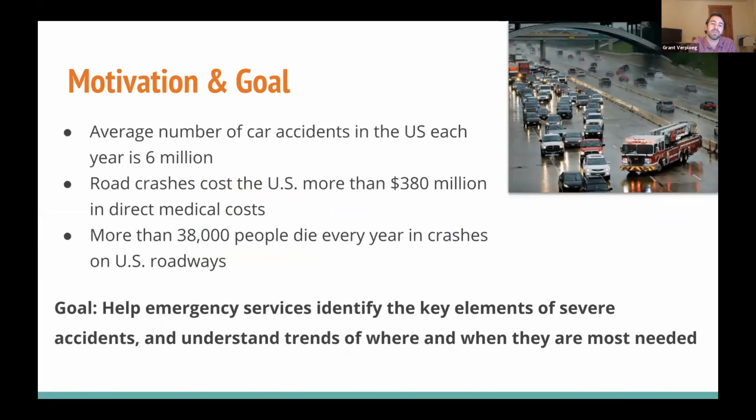So for my analysis, I looked at US car accident records from 2016 to 2020 that contained over 3.5 million accidents. And they included a variety of different features, such as the amount of precipitation, the temperature, and whether a street signal was present. So the goal of this really was to help emergency services identify the key elements of severe accidents and understand the trends of where and when they're most needed.